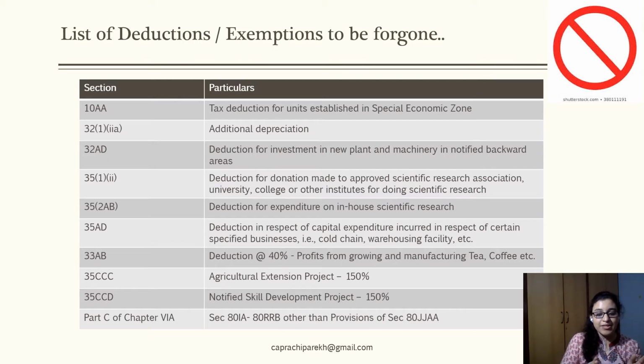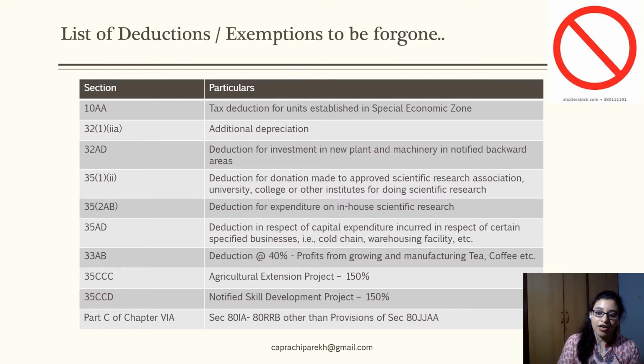So right from section 80IA up to section 80RRB, none of the income linked deductions under Chapter 6A would be available to these companies except the deduction under section 80JJAA, which is in respect of emoluments paid to skilled workers. So what is important to note here is that what is not allowed from Chapter 6A are deductions which are covered under Part C.